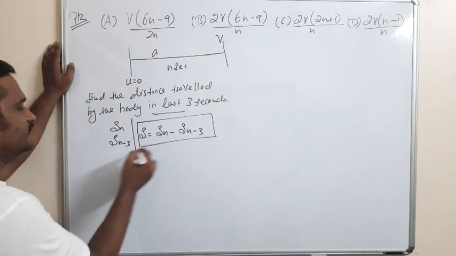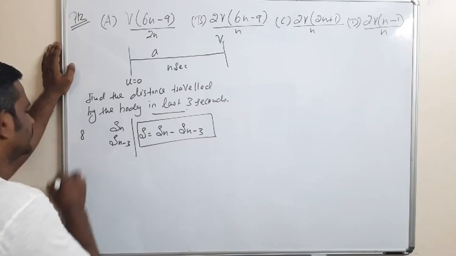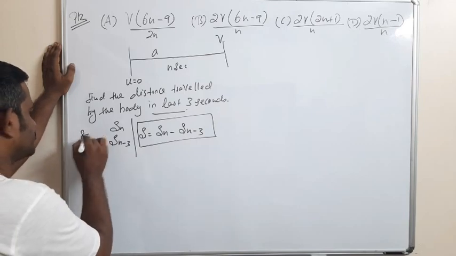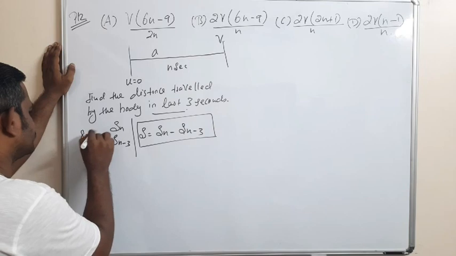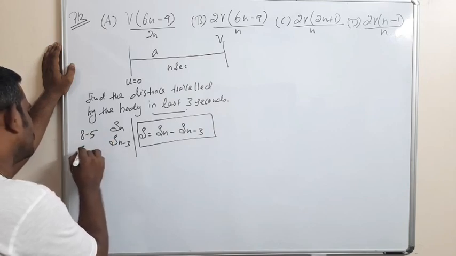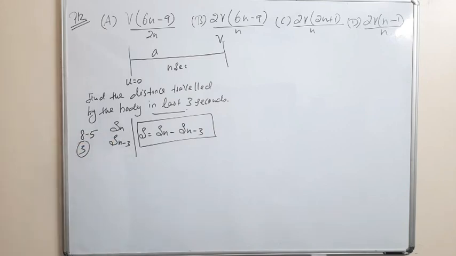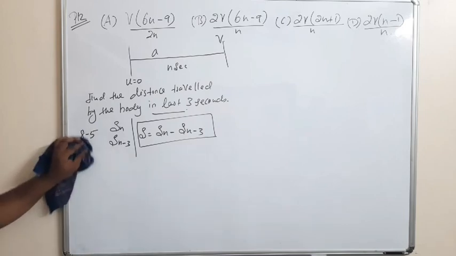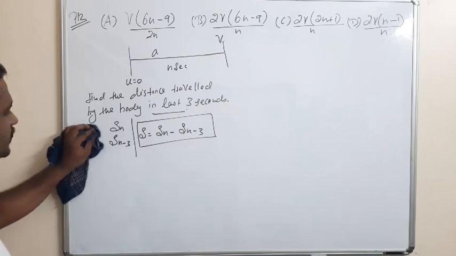Suppose n seconds means 8 seconds, and n minus 3 is 5 seconds. So 8 minus 5, we will get the distance traveled by the body in the last 3 seconds.